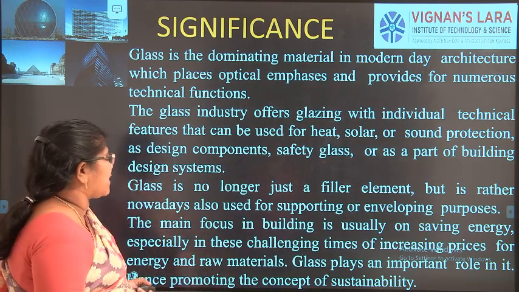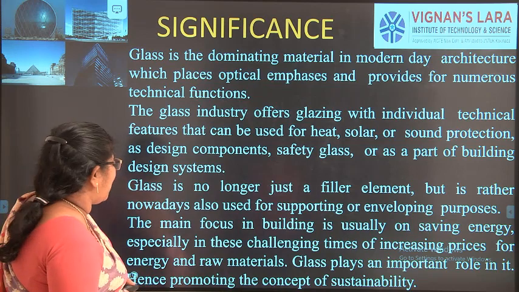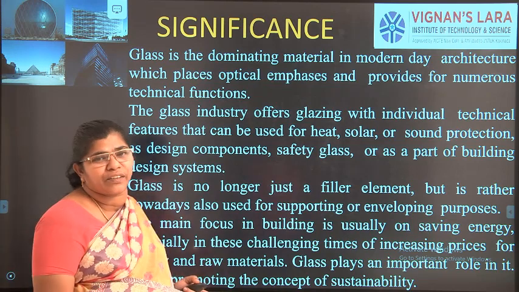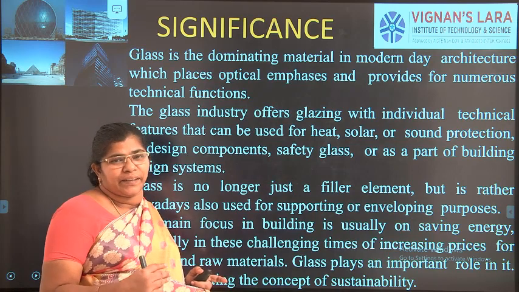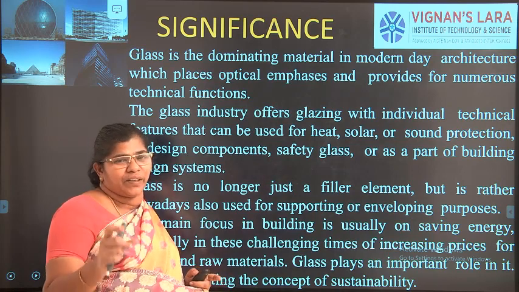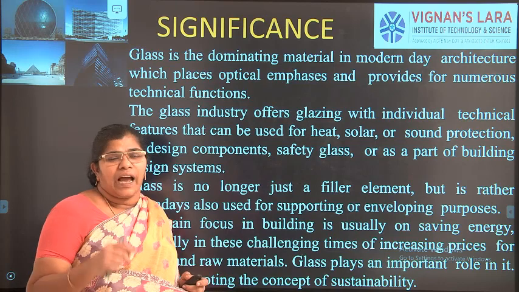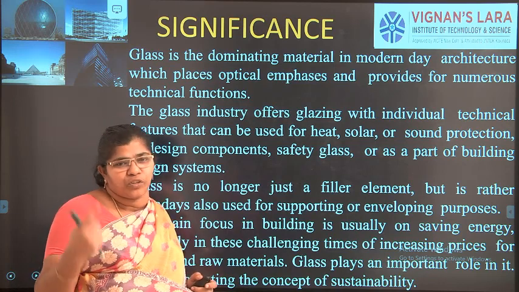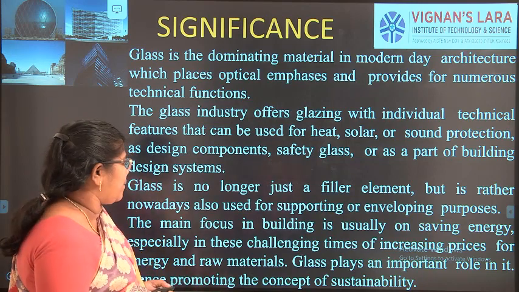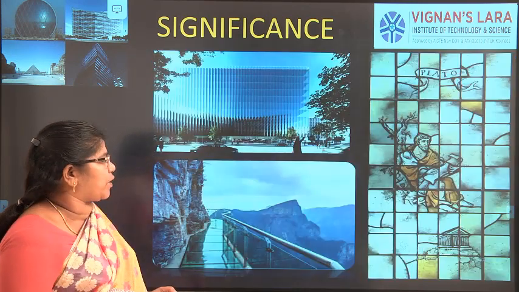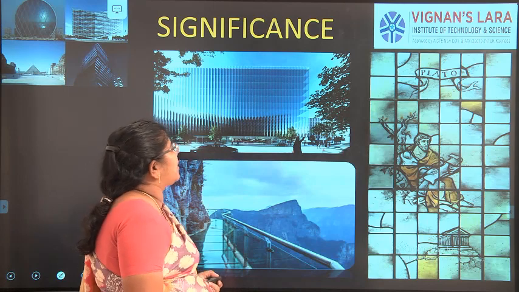Glass is not only a filler material; nowadays it is also used as a supporting material when it is interlocked between strong layers. And GFRP sheet, as I told you, is used as a repair material, and it can be coated with weaving materials, and it can play a very important role. You can see some of the significance.